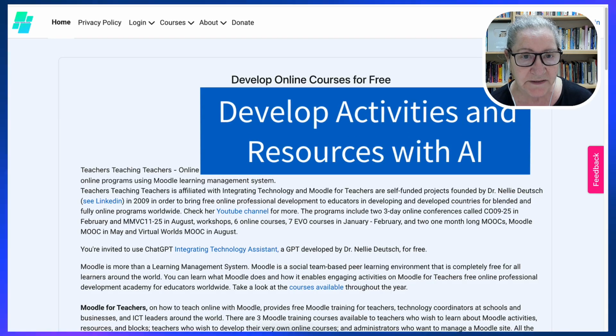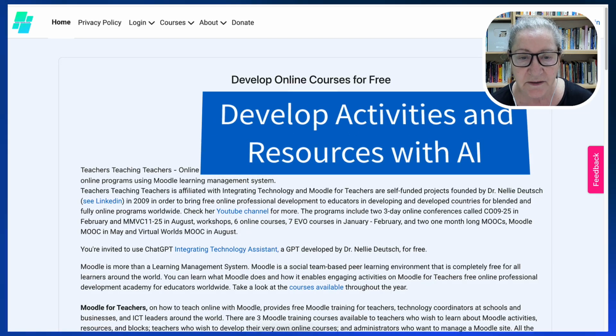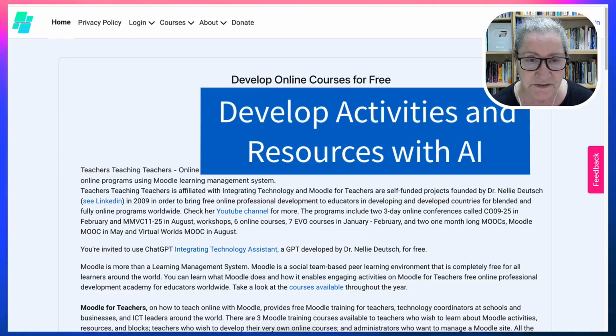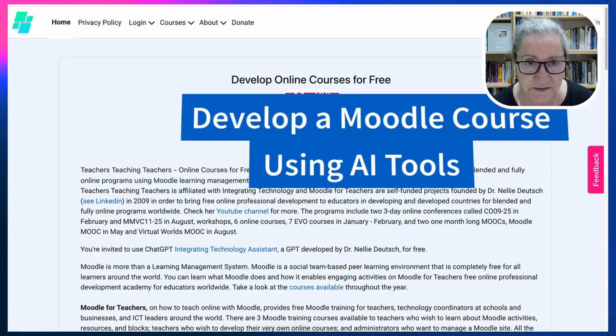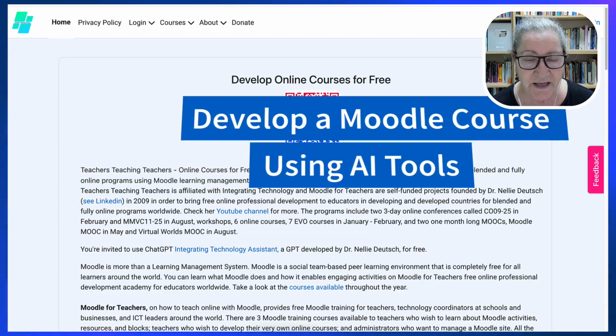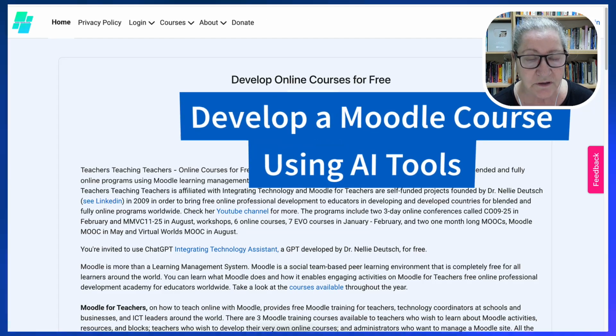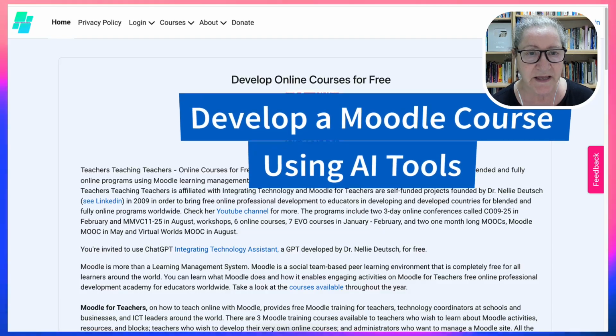One is just to practice creating activities and resources, and one developing a whole course from beginning to end using Moodle skills as well as AI tools.